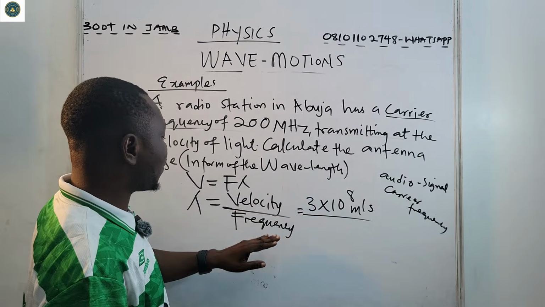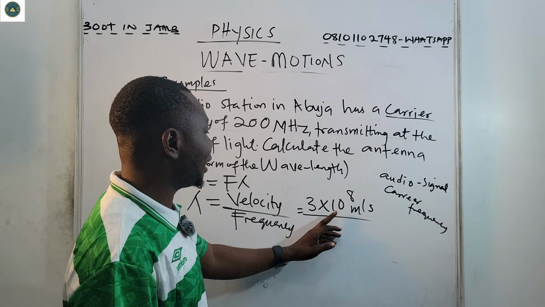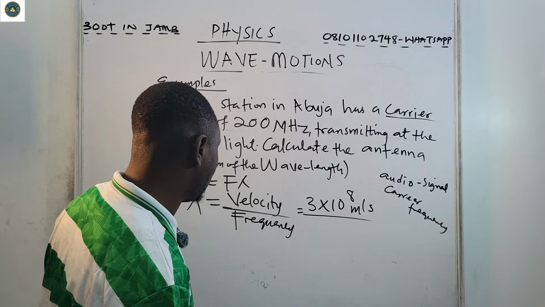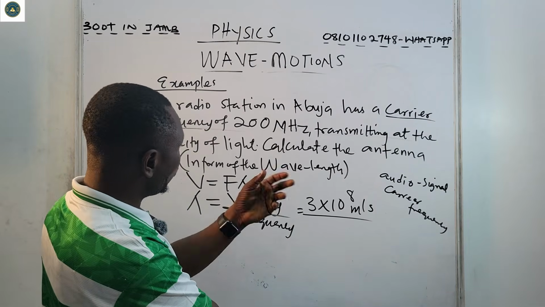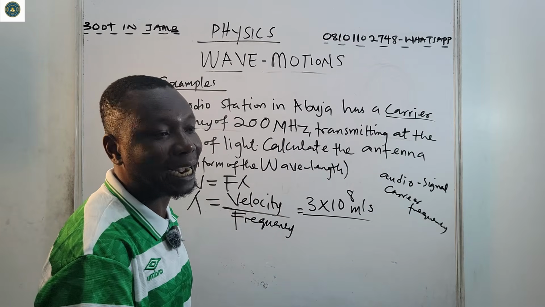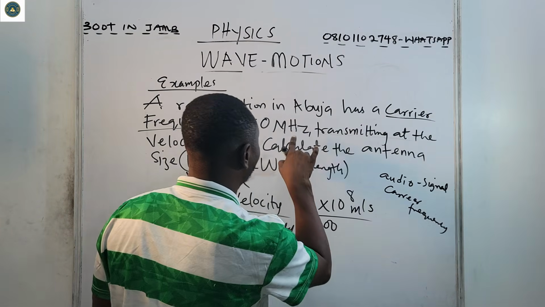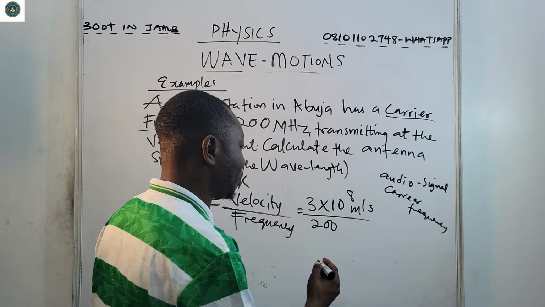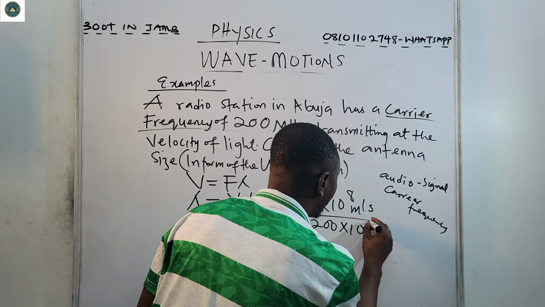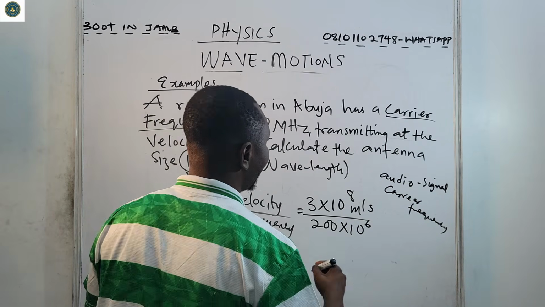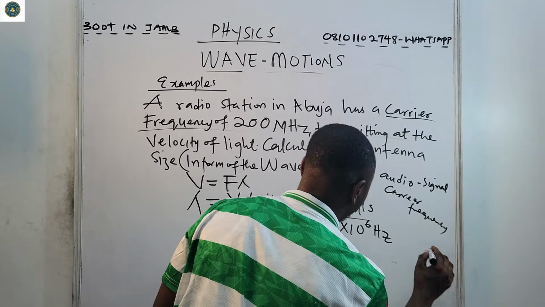Now this is velocity over frequency. So 3 times 10 raised to power 8 meters per second over the frequency. What is the frequency? 200 megahertz. Mega is 10 raised to power 6, so 200 times 10 raised to power 6 hertz.